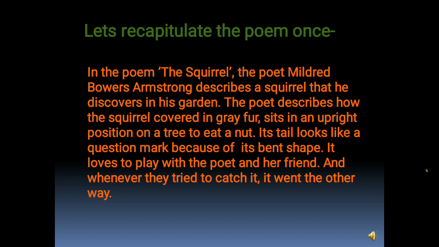In the poem The Squirrel, the poet Mildred Bowers Armstrong describes a squirrel that he discovers in his garden. The poet describes how the squirrel covered in grey fur sits in an upright position on a tree to eat a nut. Its tail looks like a question mark because of its bent shape. It loves to play with the poet and her friend. And whenever they tried to catch it, it went the other way.